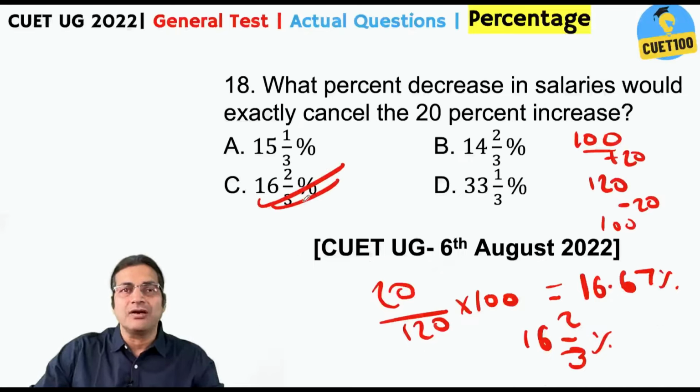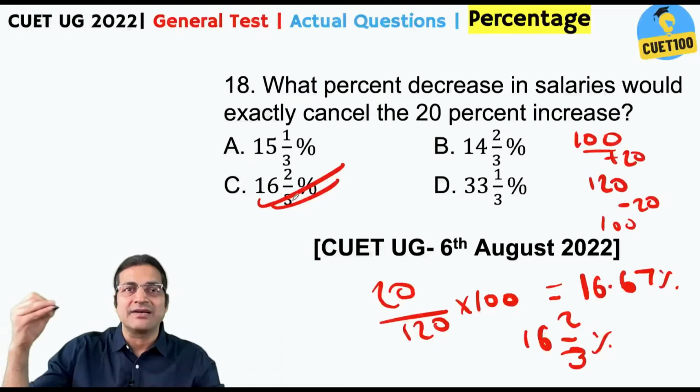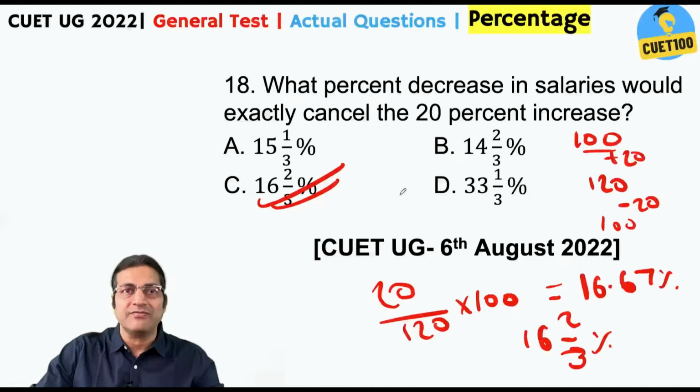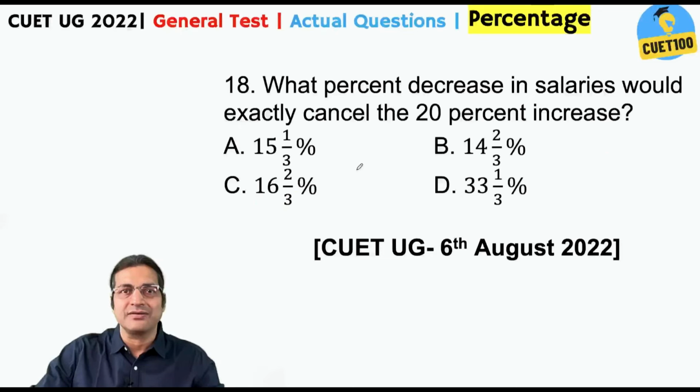Never commit the blunder of thinking that if something increases by 20%, to get back to the same level, you need to reduce it by 20%. CUET is not a very smart paper. Otherwise, they would have given one of the options as 20%. Right? But here the answer is 16 2 by 3%. Please keep that in mind.